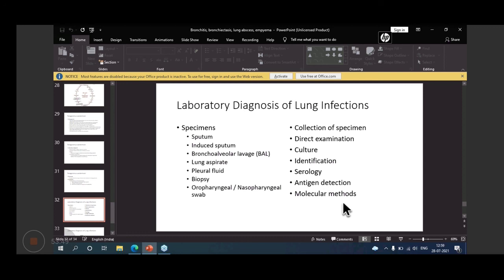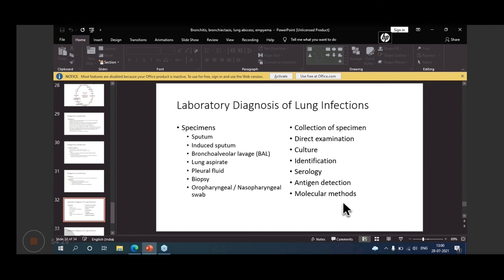Then the aspirate, you take the lung aspirate and look for the trophozoites and also do histology. So all these, if you have hydatid cyst, some eggs may be there, or Strongyloides in the sputum, you may find larvae in direct examination.